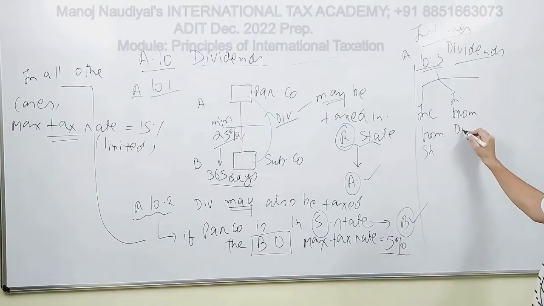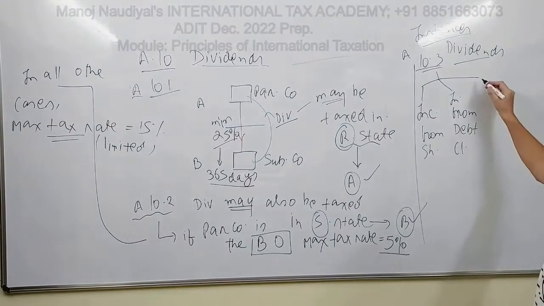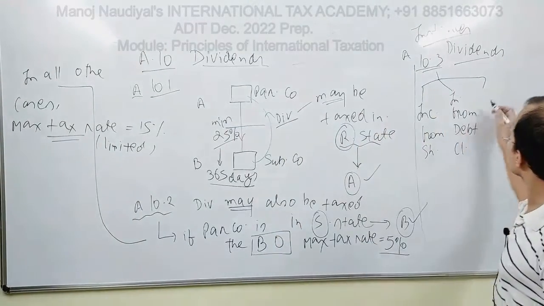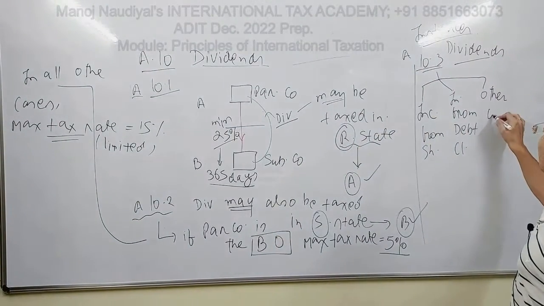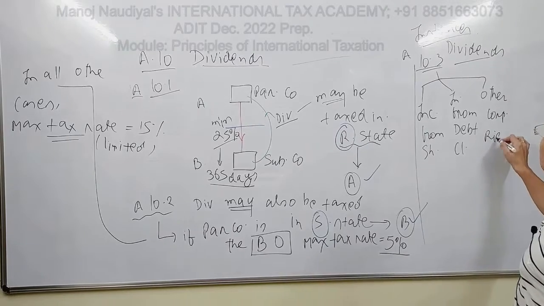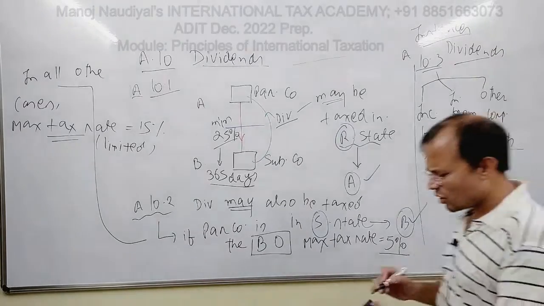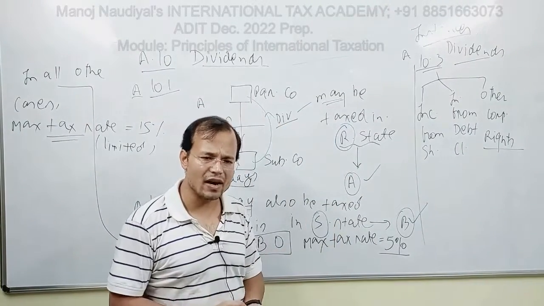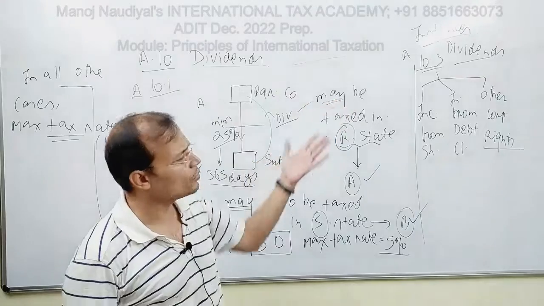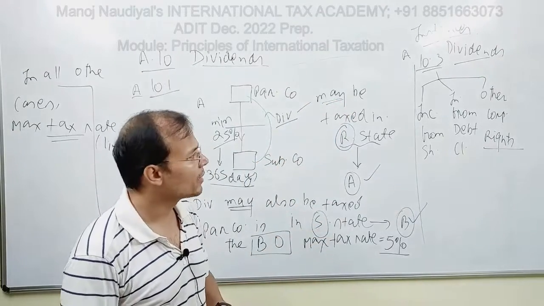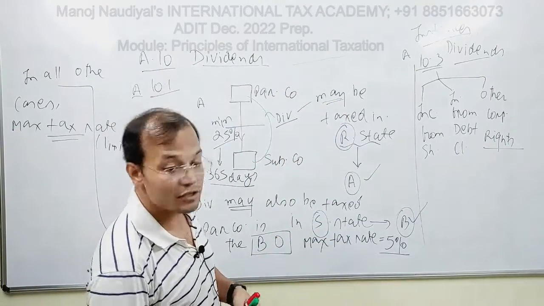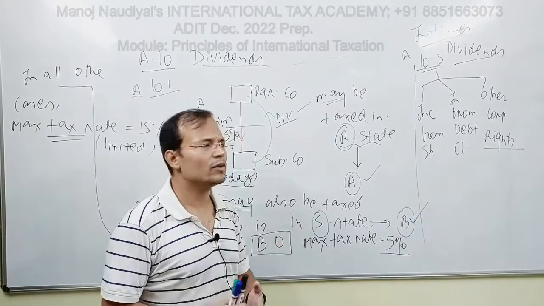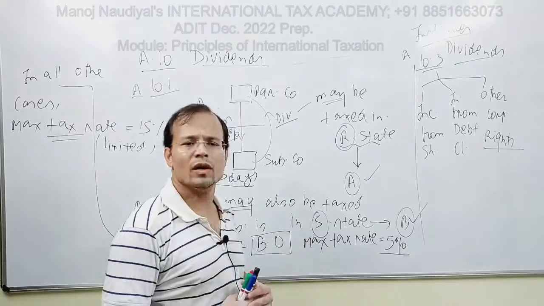And then the third category is income from other corporate rights. So this is the sort of definition clause which, although it doesn't define the word dividend, gives you certain illustrations which can help you to classify what is included within the concept of dividends.